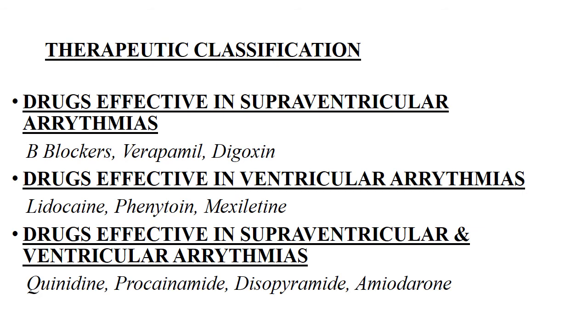Therapeutic classification: drugs effective in supraventricular arrhythmias include beta blockers, verapamil, digoxin, while the drugs effective in ventricular arrhythmias include lidocaine, phenytoin, mexiletine. While the drugs effective in both supraventricular and ventricular arrhythmias include quinidine, procainamide, disopyramide, and amiodarone.